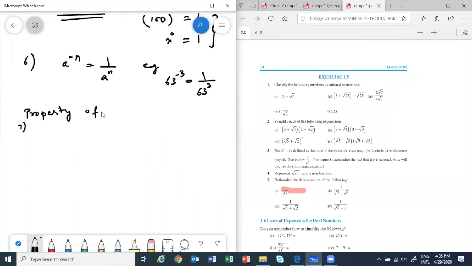I'm just including it here because only one thing we have to remember. The radical sign was this sign, and if you use 3, it is cube root. If you use 4, it is fourth root, like that. So suppose I write cube root of 2. This is the same as writing 2 power 1 by 3.